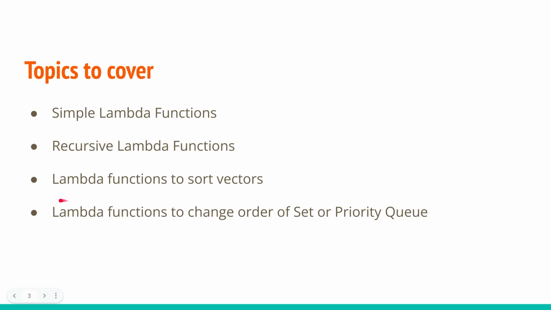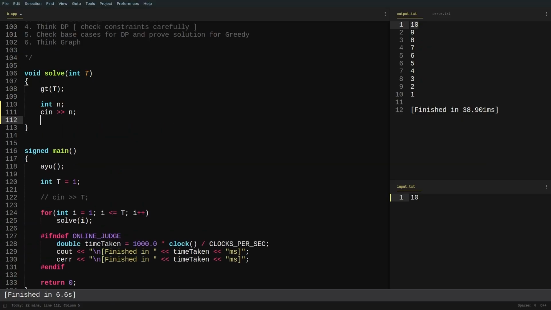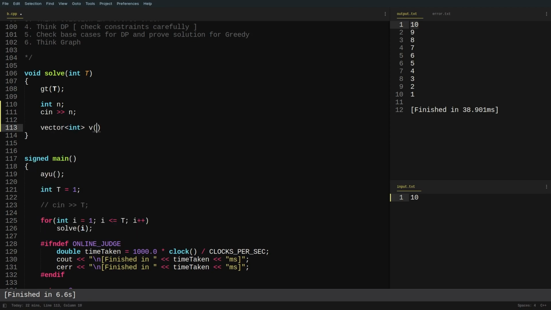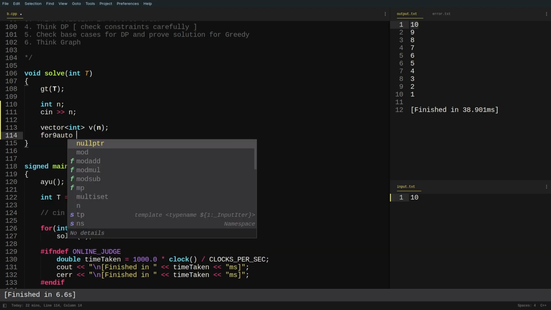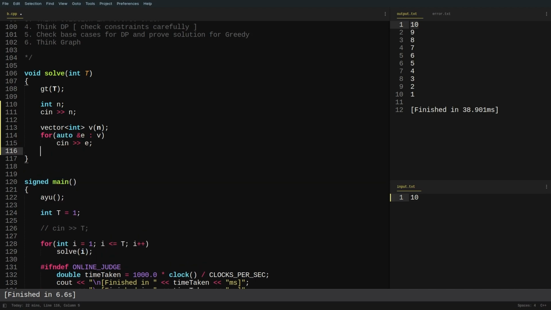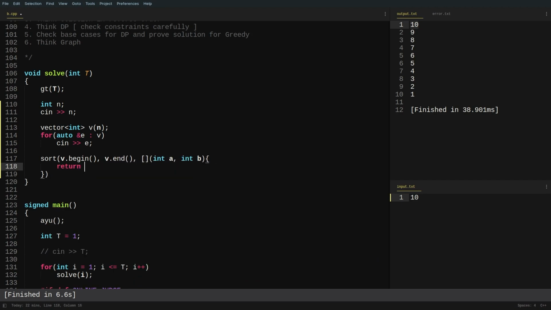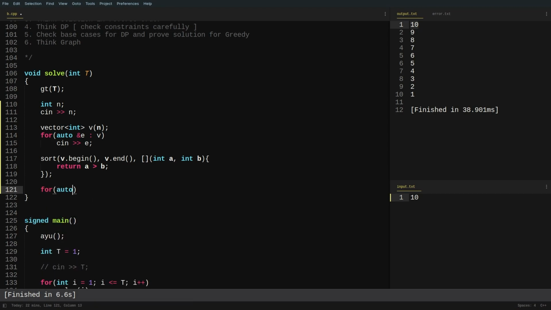Now let us discuss the third part, how we can use lambda functions to sort vectors. This part is also very important, and till now you must have been using comparator functions. So let me just declare a vector of int, and let's say the size is n. Then I'll take input in this particular vector. What I want to do is sort this particular vector from the beginning until the end, and I'm using a lambda function like this. So this is how you are going to use the lambda function.